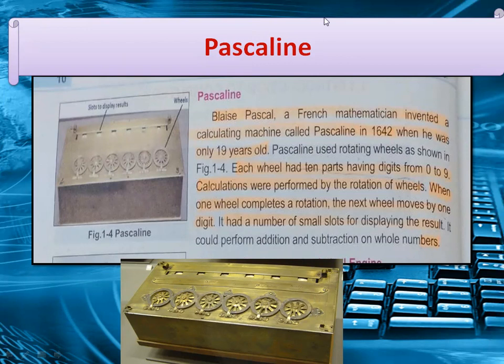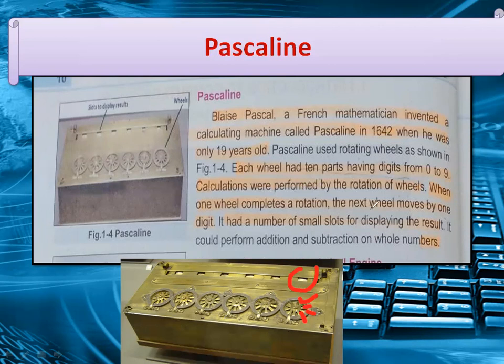These are the wheels. Where are the wheels? Here you can view. Here we have the slot to display result. These are the rotating wheels. Pascal line used rotating wheels. Each wheel had 10 parts. Here you can view it has 10 parts. Each wheel consists of 10 parts, having digits from 0 to 9.